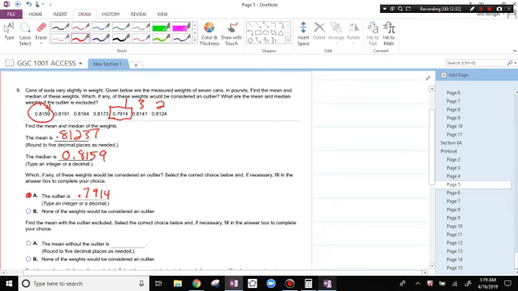Find the mean with the outlier excluded, and select the number choice below. So if you took out the outlier and just added these up, you would have 0.8159 plus 0.8191 plus 0.8164 plus 0.8173, and then you would add 0.8141 and then plus 0.8124. You would add those up and divide by, in this case, 6.